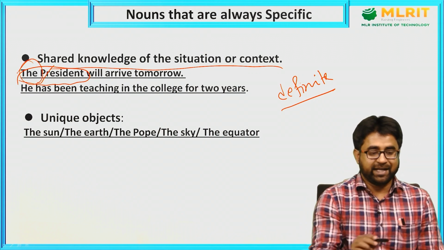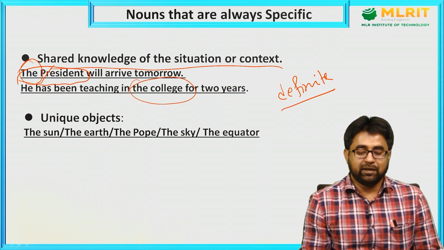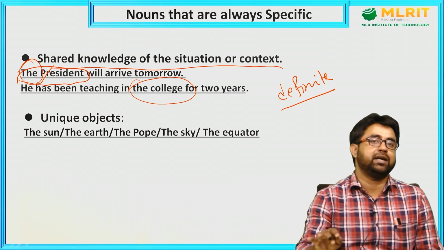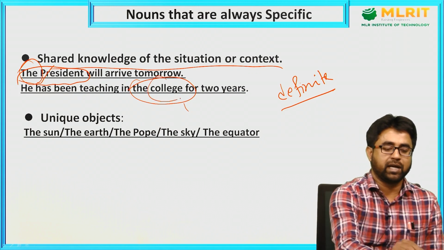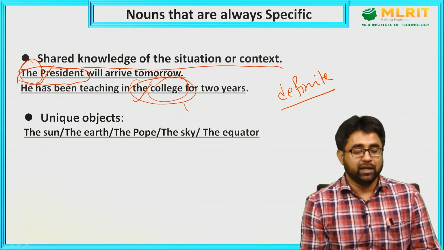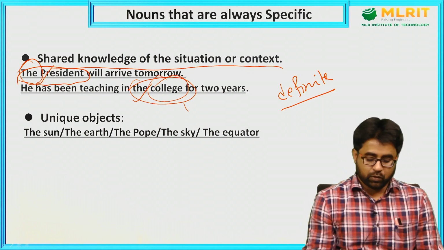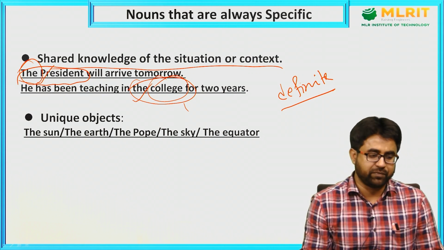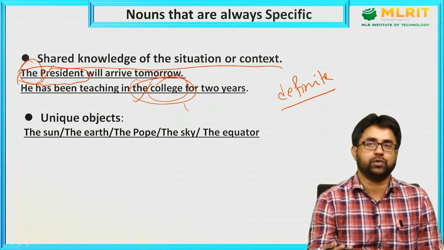He has been teaching in the college for 2 years. So now let's say you are residing in a place which has only one college. So in this particular context, it's clear that you are talking about one particular college, one specific college, and that's why you are using the definite article the. So this is one group of nouns which are always specific. What are they? Shared knowledge: when you talk about shared knowledge, situation or context.